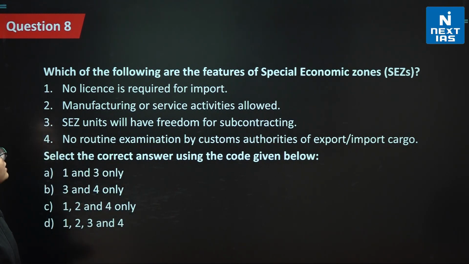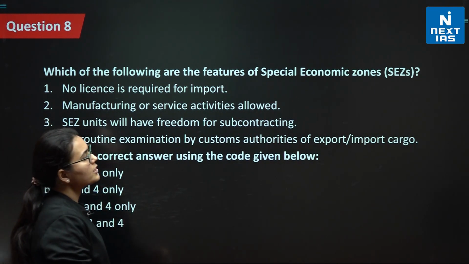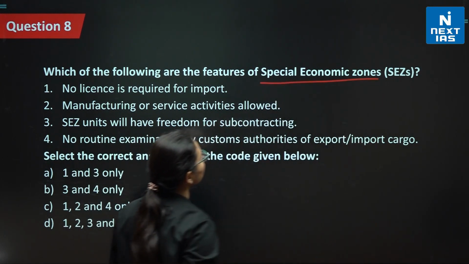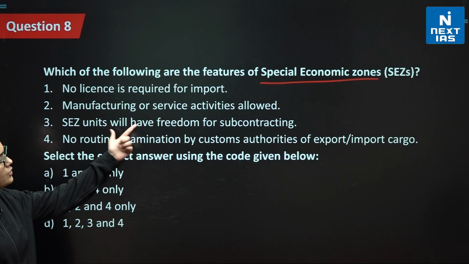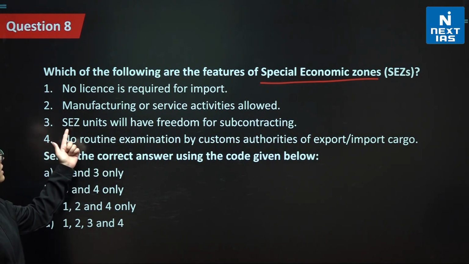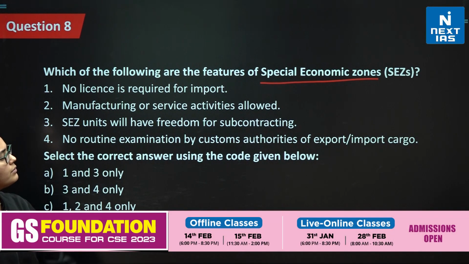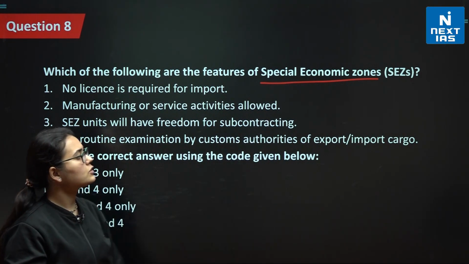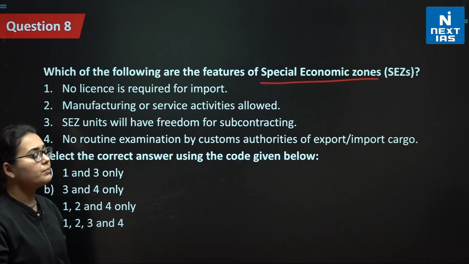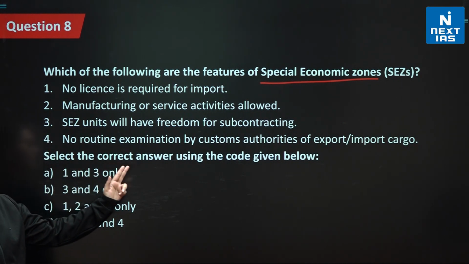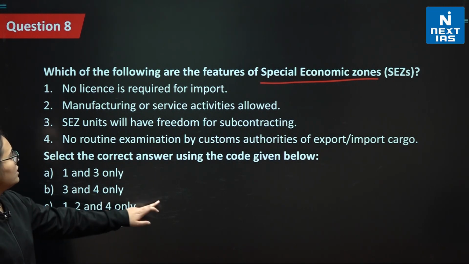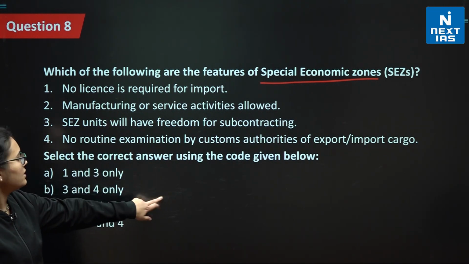Question number 8 says, which of the following are the features of special economic zones? No license is required for import. Manufacturing or service activities is allowed. Special economic zone units will have freedom for subcontracting. No routine examination by customs authority of export or import cargo is done. Select the correct answer using the code. So we have to determine which of the statements are correct here.